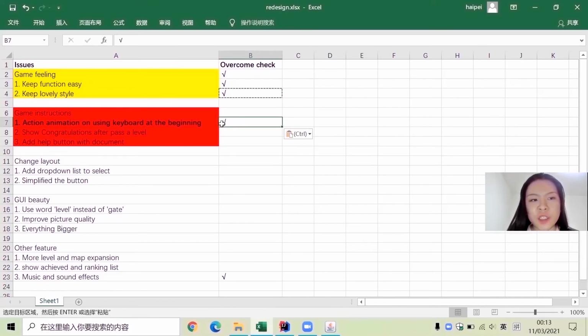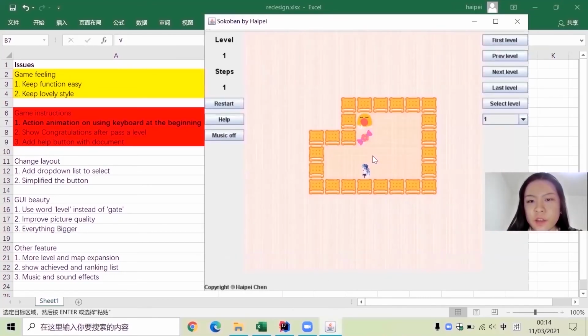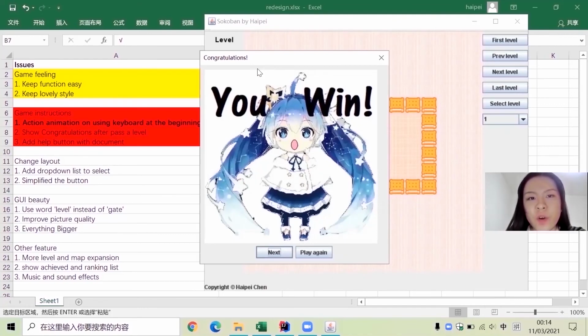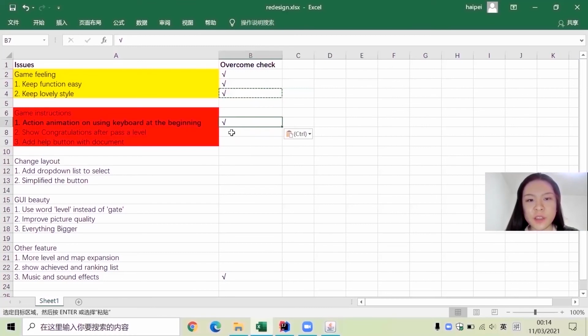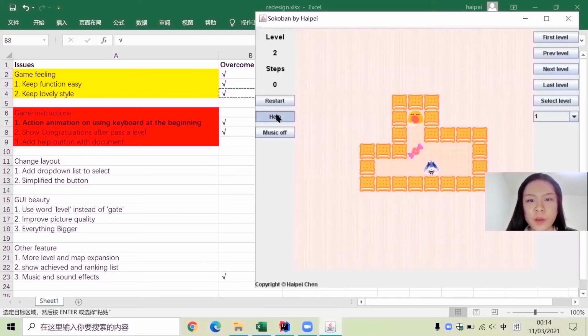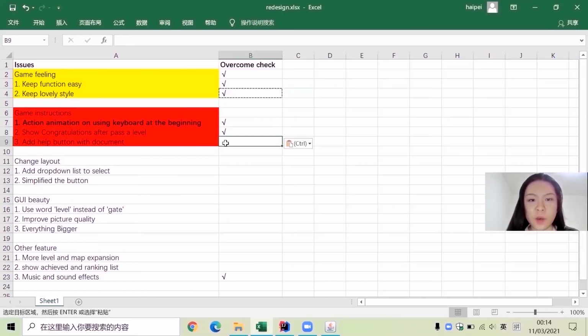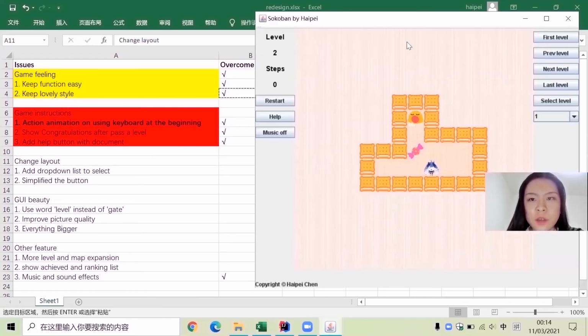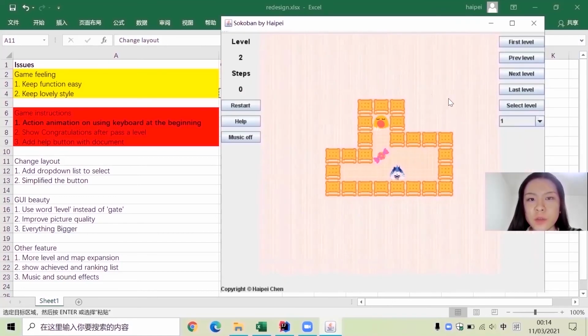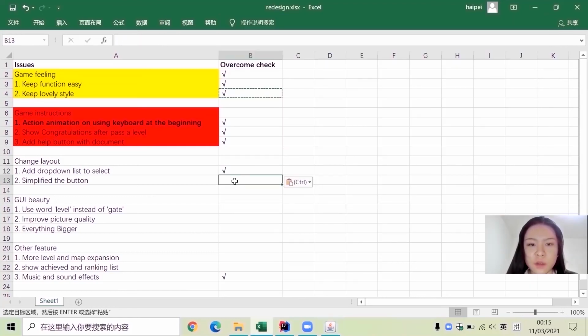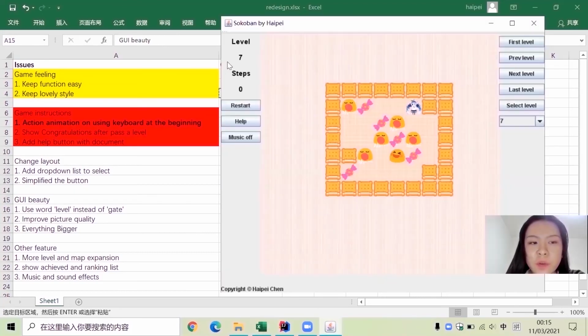Anyway, it is checked. For users' feeling, I think it's really important to show this congratulations picture when you win the game. Let's make people happy. So this is checked. And I added a help button with tips on it, so you can basically know how to play this game. This one is checked. As for the layout, you can see that I have totally changed the layout to left and right, simplified the buttons and added a drop-down list to select the level. So this is checked. As for GUI, I use the word level instead of gate to make it clearer.